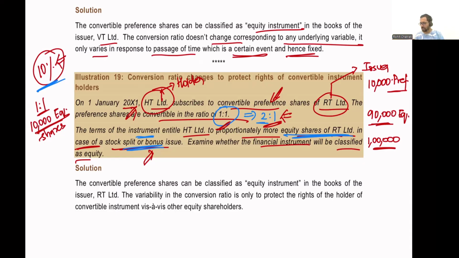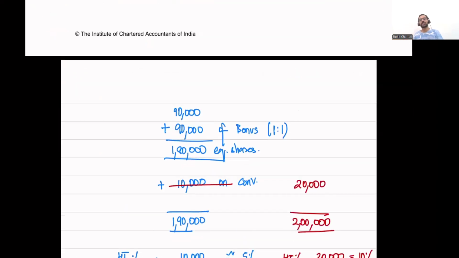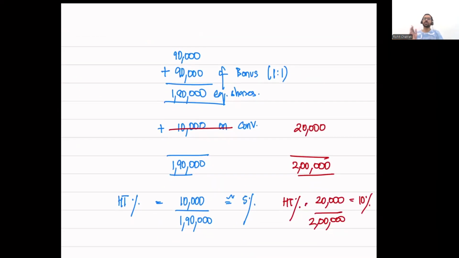All right. So the variability in conversion ratio is only to protect the rights of the holder of the convertible instrument vis-a-vis the other equity shareholders. We are trying to ensure that the percentage ownership is not distorted over here. As a result of a bonus issue, the percentage ownerships get distorted without any inflow of cash.